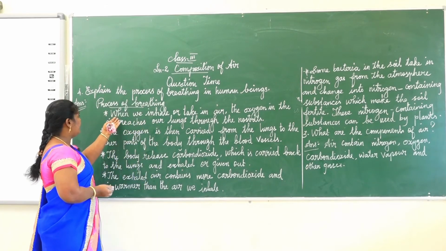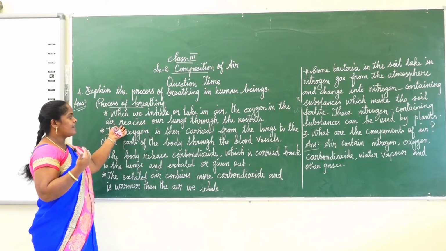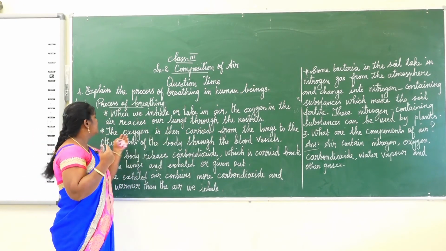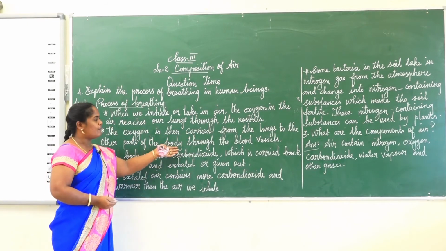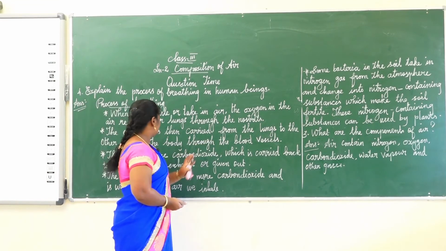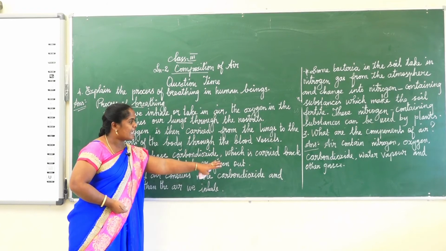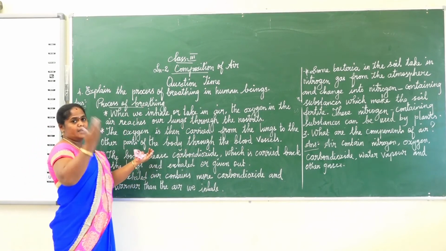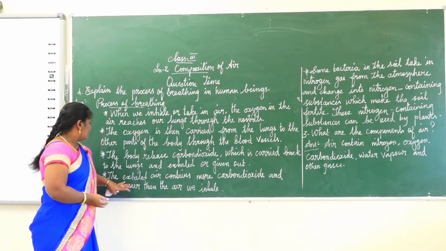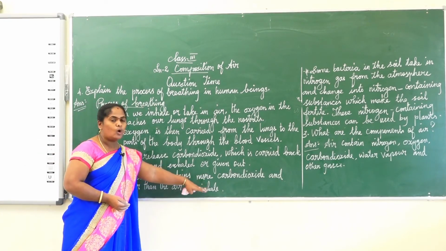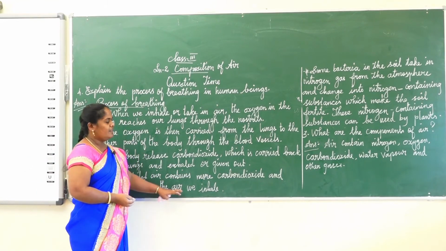So once again I repeat, when we inhale or take in air, the oxygen in the air reaches our lungs through the nostrils. The oxygen is then carried from the lungs to the other parts of the body through the blood vessels. The body releases carbon dioxide which is carried back to the lungs and exhaled or given out. The exhaled air contains more carbon dioxide and is warmer than the air we inhale.